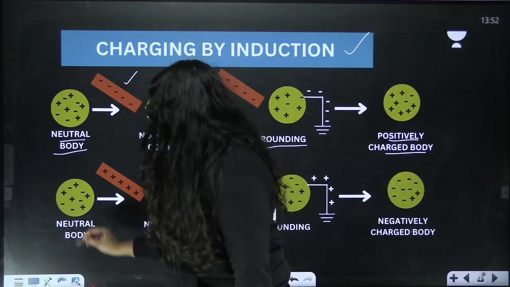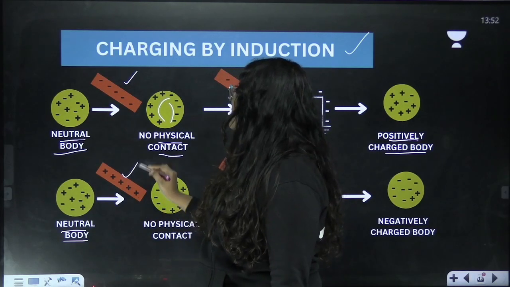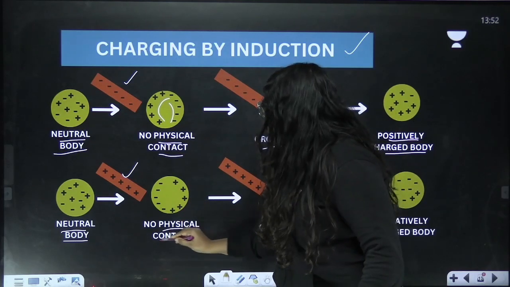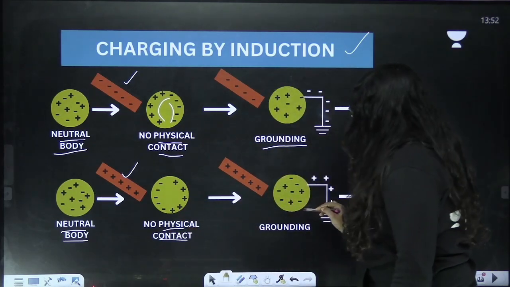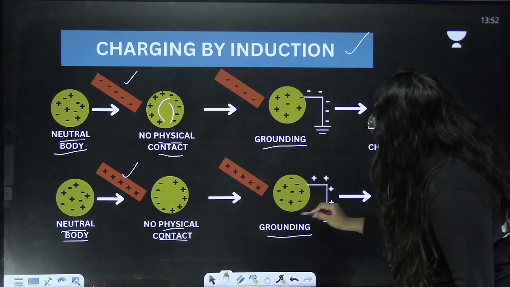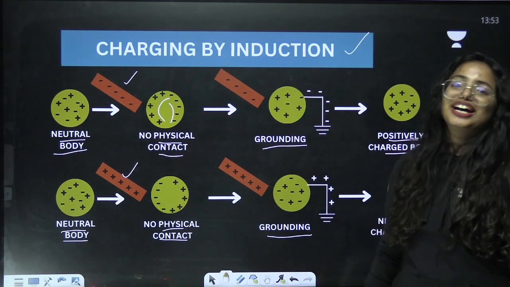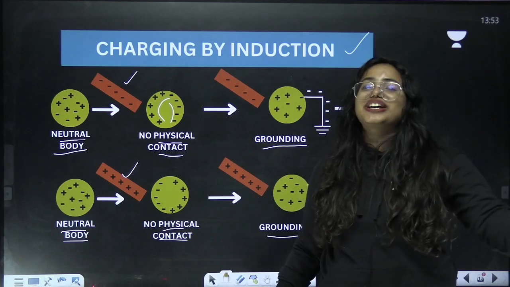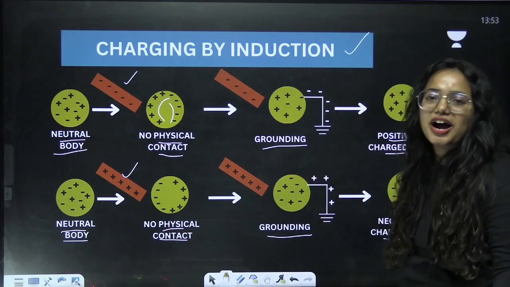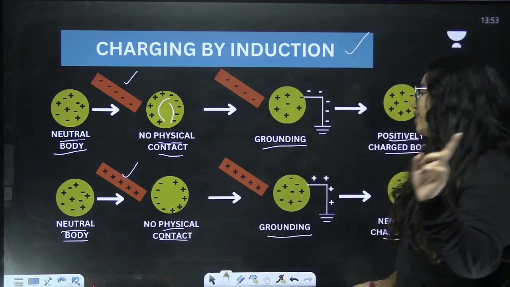Similarly, I'm going to take the second scenario, the same neutral body with an equal number of protons and electrons. I'm just keeping a positively charged rod nearby this one, but I'm not going to create any kind of physical contact. Then what happens? I'm going to remove a few positive charges through grounding so that more negative charges can exist, and it becomes a negatively charged body. I hope you are clear. These are the two ways in which you can make charging by induction. When you just learn these diagrams, it's super easy to learn these concepts.